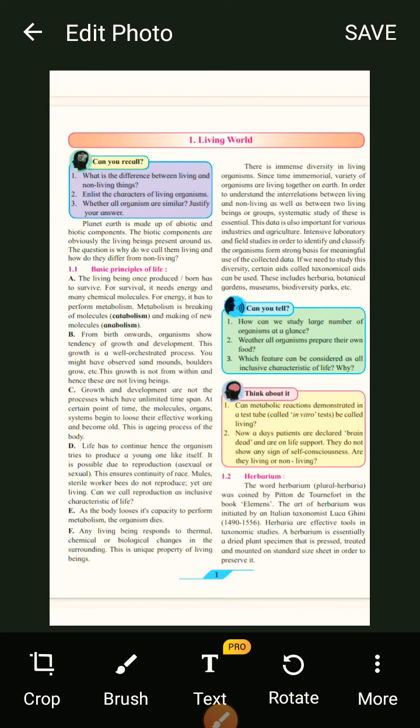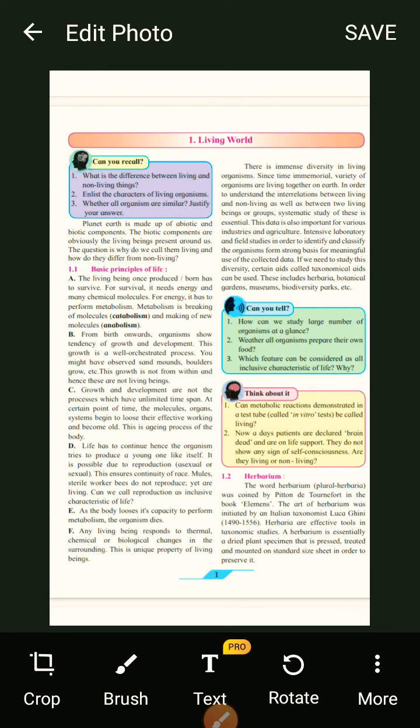Planet Earth is made up of abiotic and biotic components. Now can anybody tell me what are abiotic and biotic components? You have studied in the earlier class. Abiotic components are like water, soil, air, isn't it? Stones, these are abiotic components.